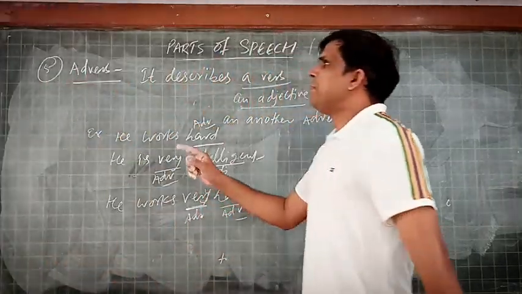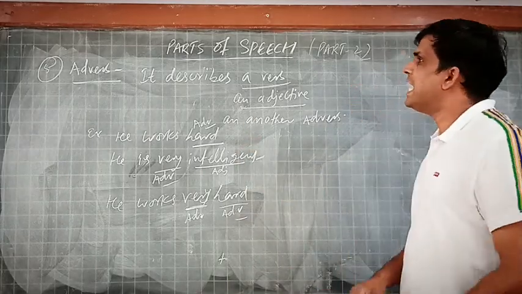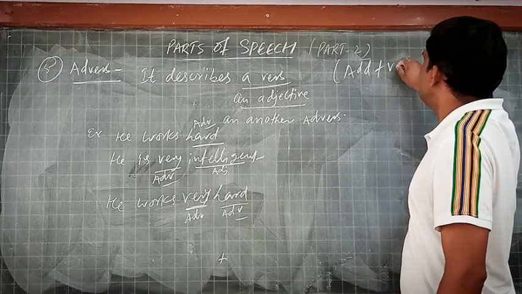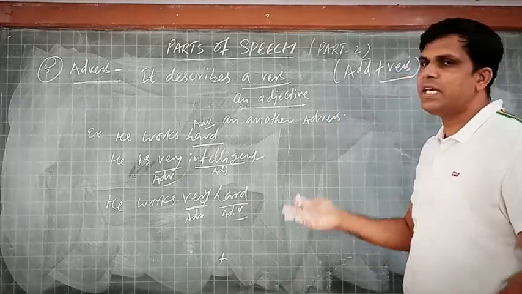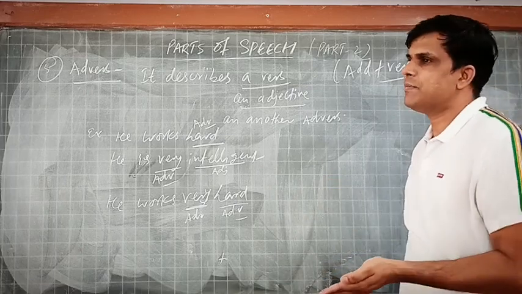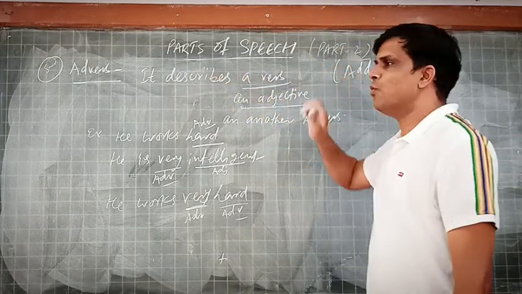Coming to the fifth part of speech, that is adverb. The word tells us add plus verb, something that is added with a verb, that tells something extra about a verb. It describes a verb.